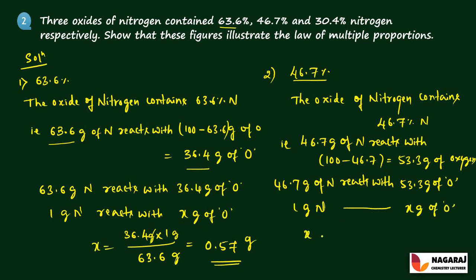So x is equal to 53.3 into 1 divided by 46.7 grams. That is equal to 53.3 divided by 46.7. So if we simplify, what comes? That value is equal to 1.14 grams of oxygen.